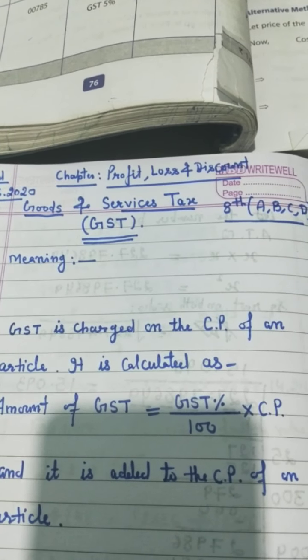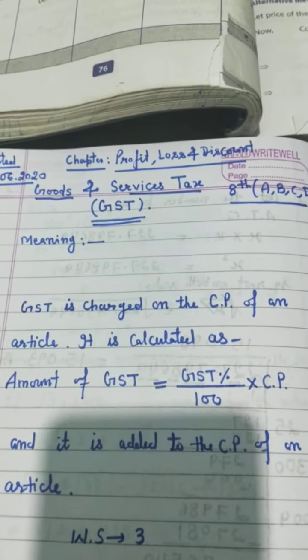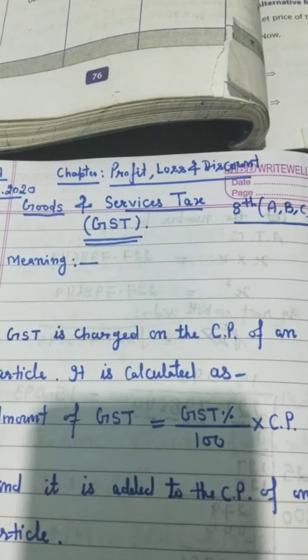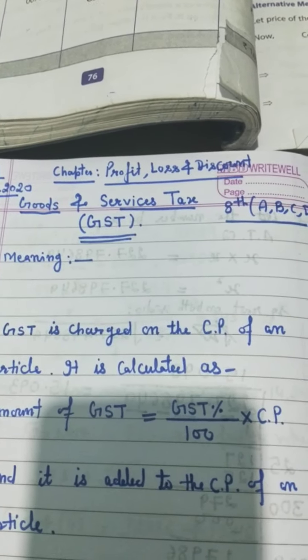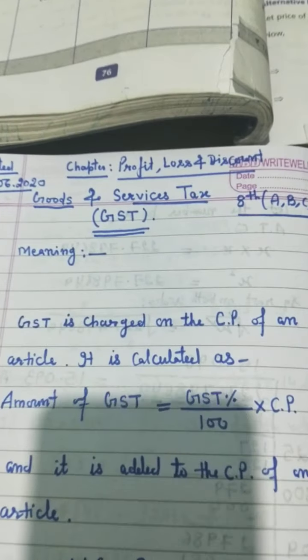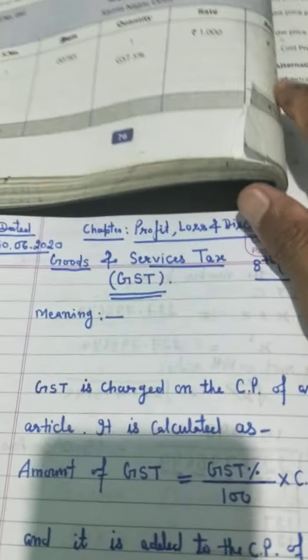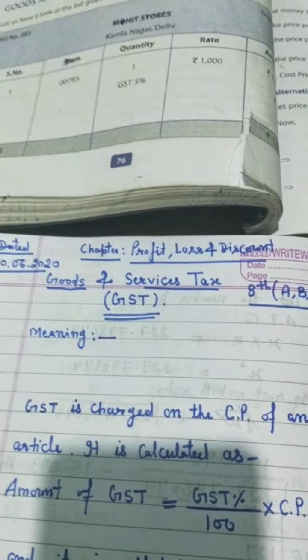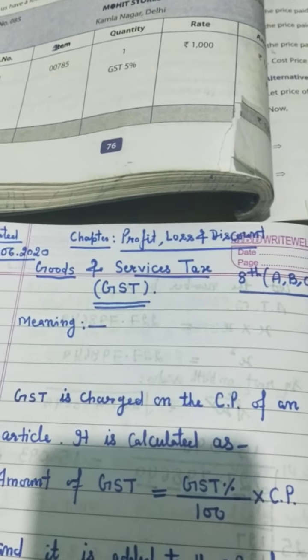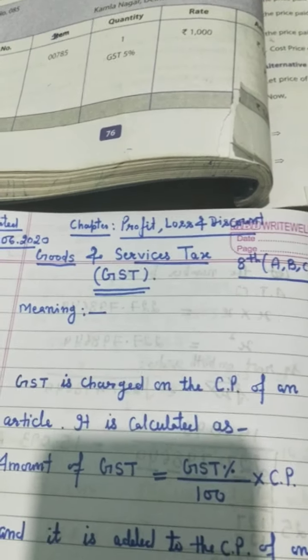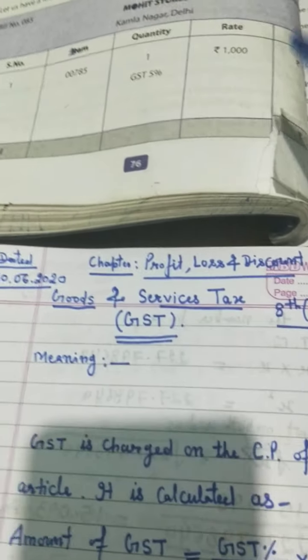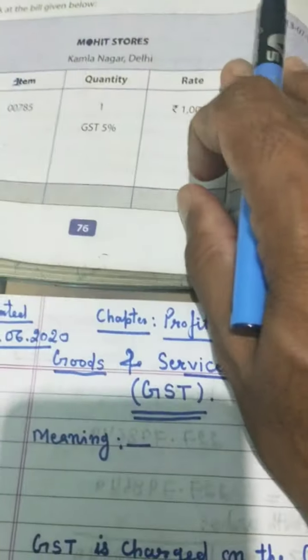Again, I am in front of you on YouTube, sending the last chapter of profit, loss, and discount. Dear children, I am also taking 1 or 2 days to complete these chapters. After that, you have holidays. So, profit, loss, and discount. The last topic left is goods and service tax, GST. What do you mean by goods and service tax?